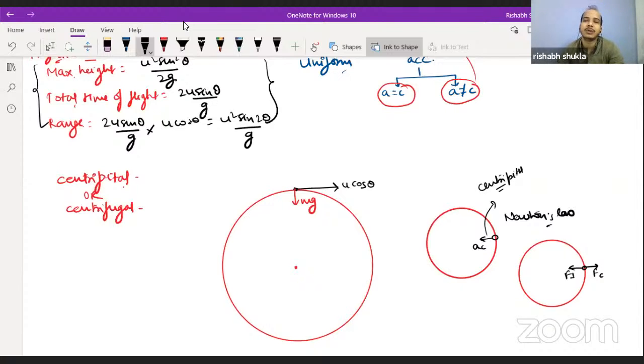Because in actuality the system is not in equilibrium. In actuality the system is accelerating towards the center, but with the help of the inertial force, or D'Alembert's principle, we draw forces which make the body appear as if it is in equilibrium.